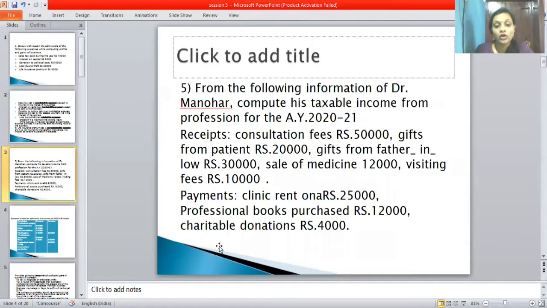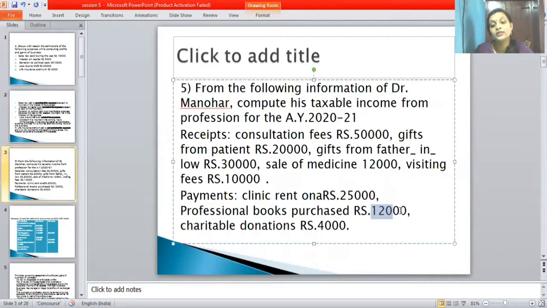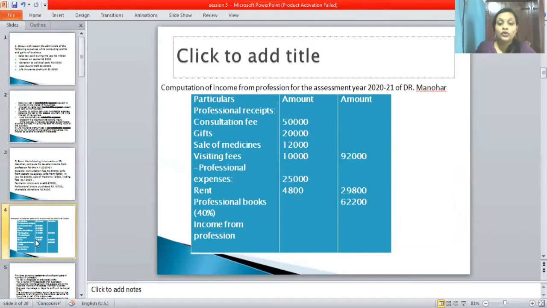So I already told you, professional books 12,000 into 40%. So how does 40% come? That is depreciation. In depreciation we have studied 40% depreciation, isn't it? Yeah. So 12,000 into 40%, you will get 4,800.